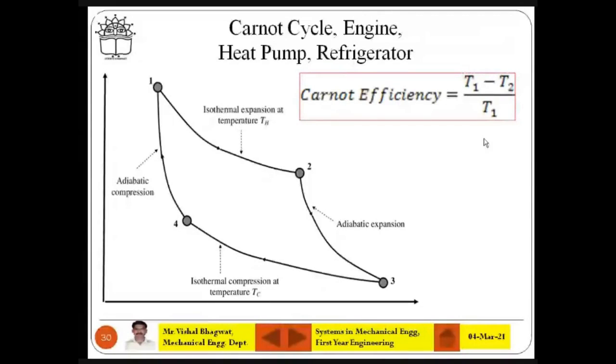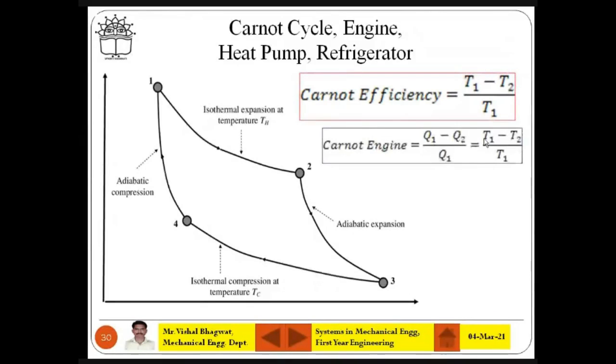T2 is the low temperature body, T1 is the high temperature body. T1 is actually TH, the high temperature body, and T2 is TC or TL, the low temperature body. For the Carnot engine, we have seen the formula Q1 minus Q2 divided by Q1, and that is nothing but T1 minus T2 divided by T1. Formula same, Carnot engine, correct?